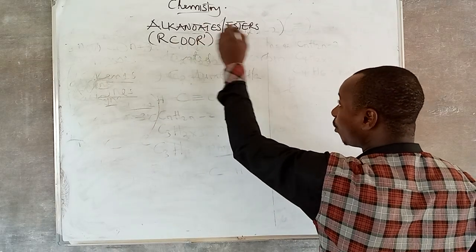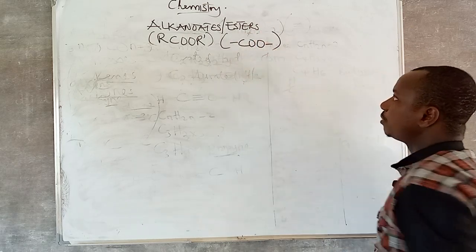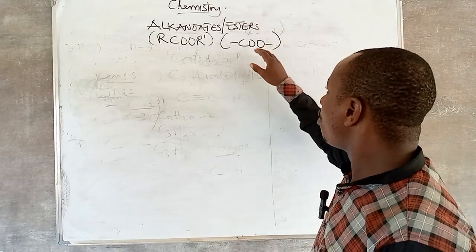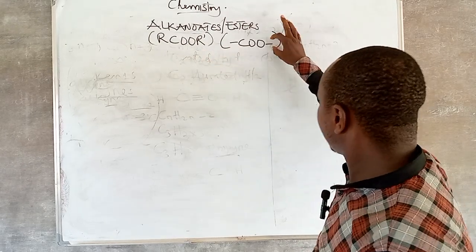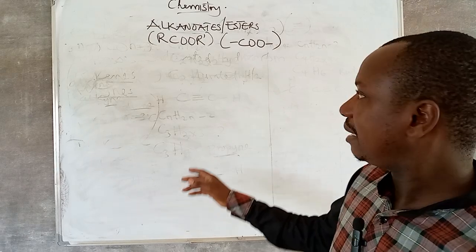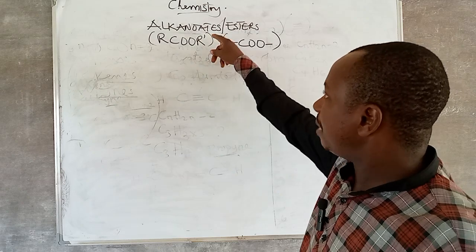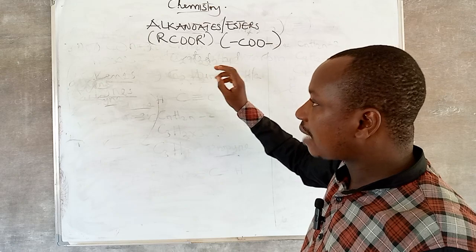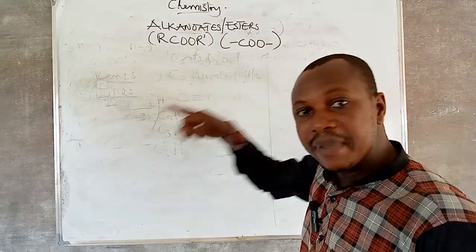alkanoate is COO. This is the functional group present in alkanoate, COO. Remember this R here means that an alkyl group is coming. But one peculiar thing about alkanoate is that this R here at the right hand side has a complement. When you are naming it, it has an effect. This is not just for fancy. It plays a role in naming alkanoate.